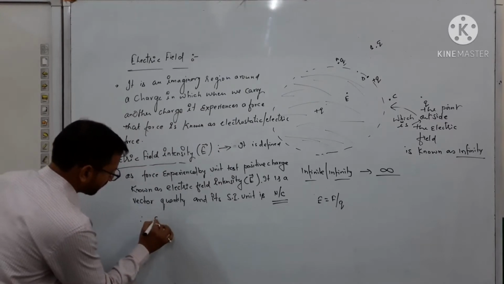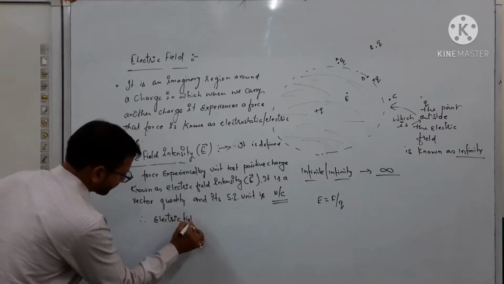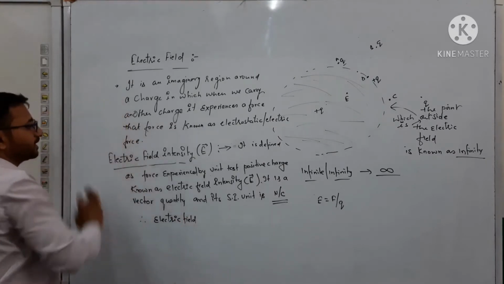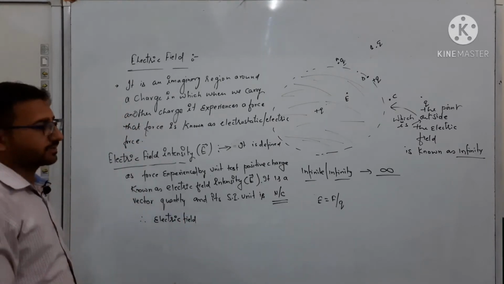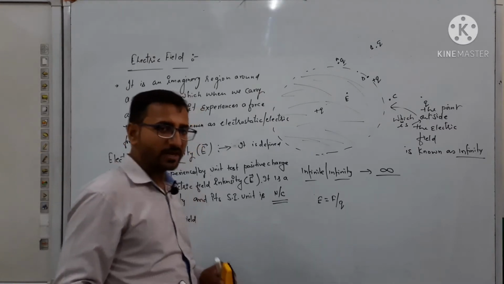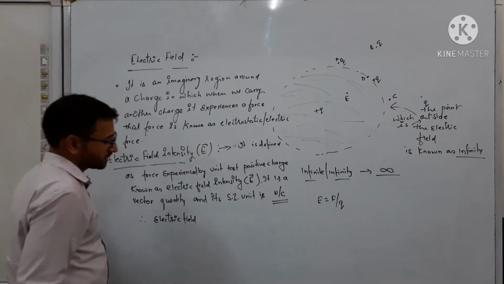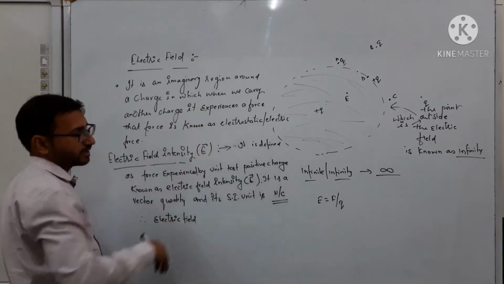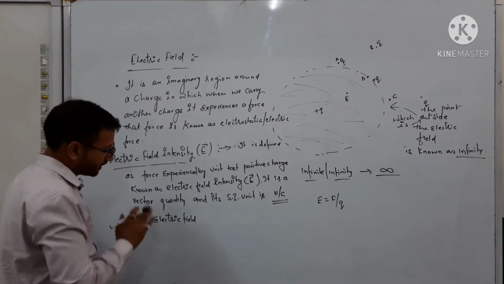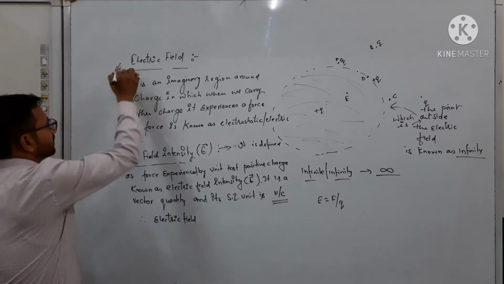Therefore this is the formula of electric field intensity. Electric field is different, electric field intensity is different. Electric field is an imaginary region, and the force acting per unit charge in the electric field is called electric field intensity. Understand the two differences here.